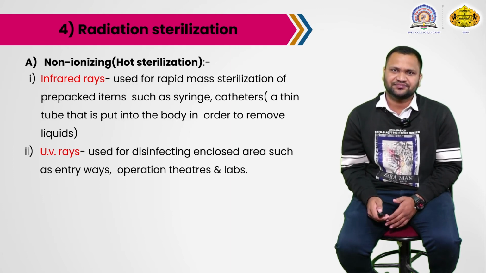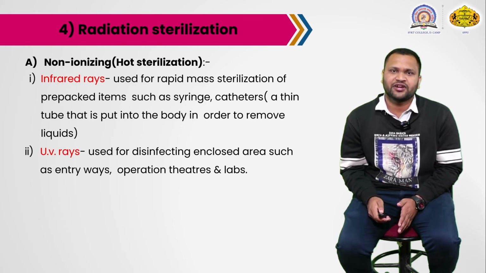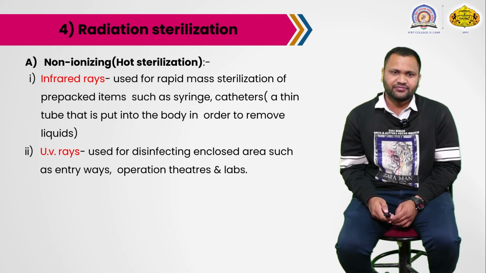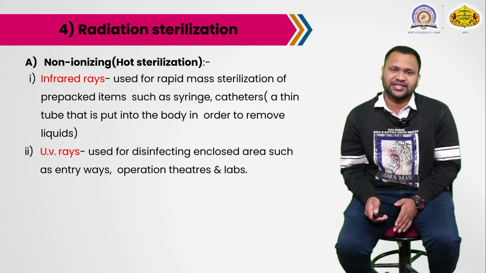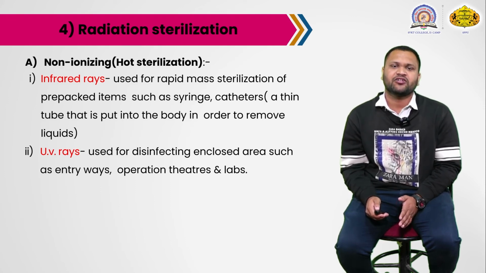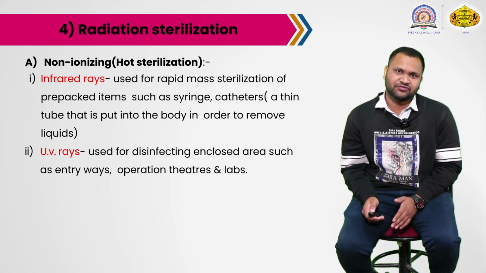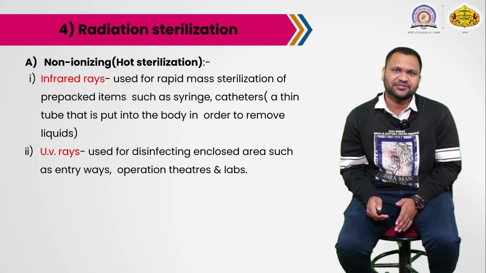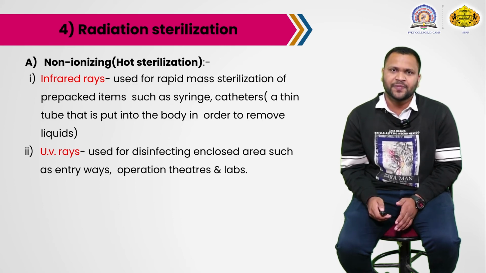In industry, they do not sterilize just one or two items. They sterilize a large number of syringes at one time, so this is a mass sterilization technique. The second one is UV rays, which are used for disinfecting enclosed areas such as entryways, operation theaters or labs. In our lab, for the laminar airflow, we use UV rays for 30 minutes to disinfect or sterilize the area which we are going to use for our practical.